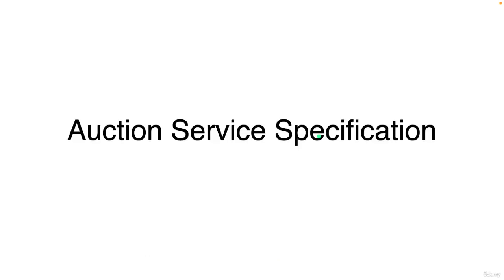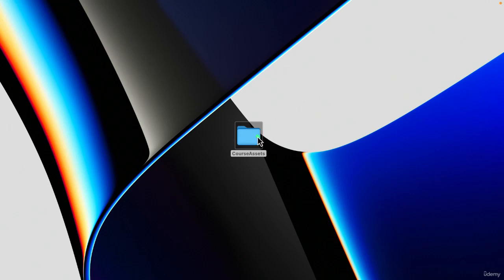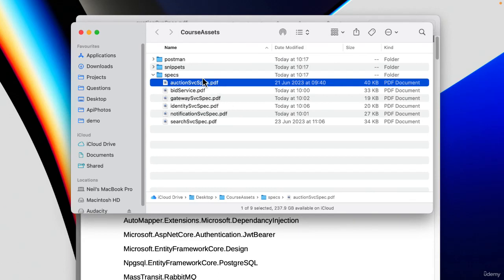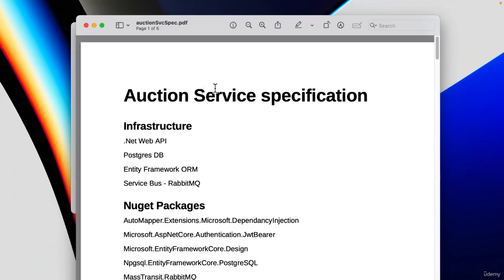Also, for each .NET service that we're building, I've provided a specification so that we're aware of the different types of things that these services are going to support. You also get this from the course assets folder, so if you do not have that already, please go ahead and download that. This gives us this course assets folder. Inside here are various folders that contain the Postman collection, snippets, and also in the specs folder we have the specifications for different services.